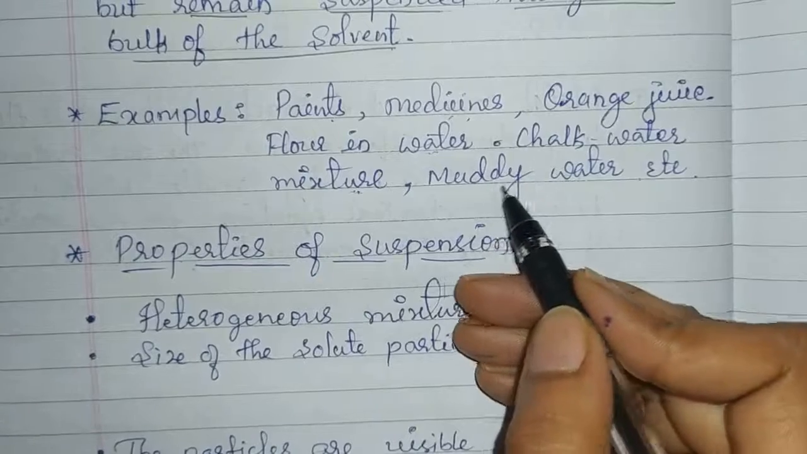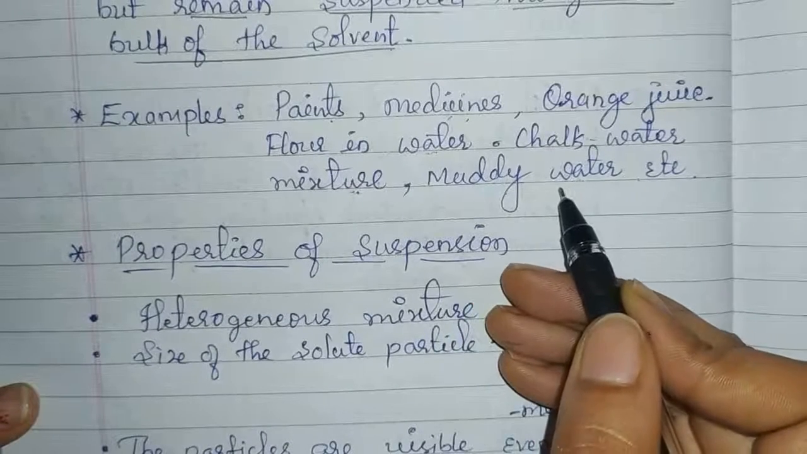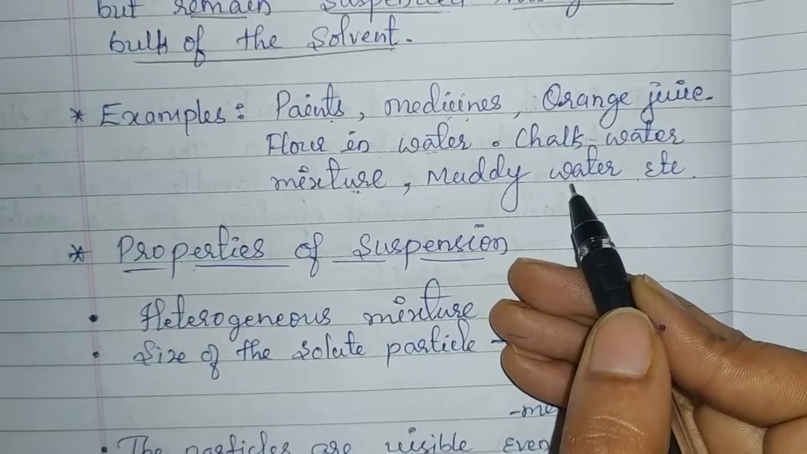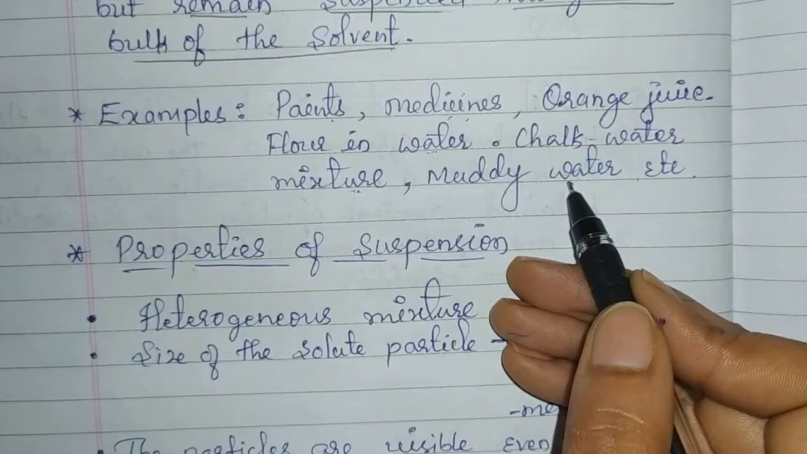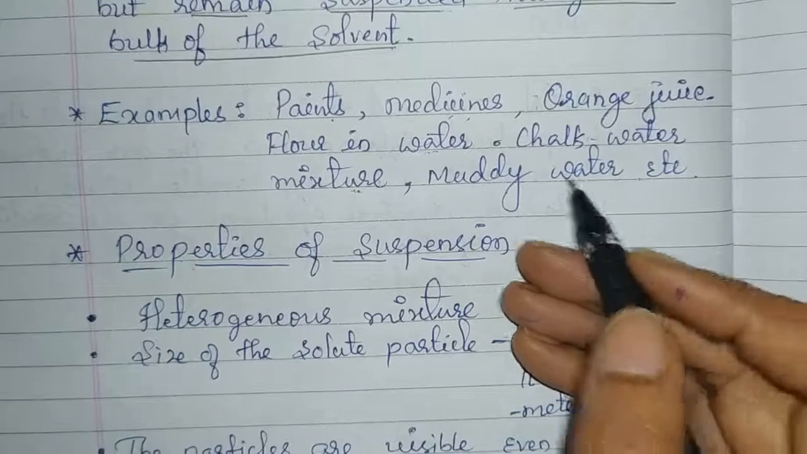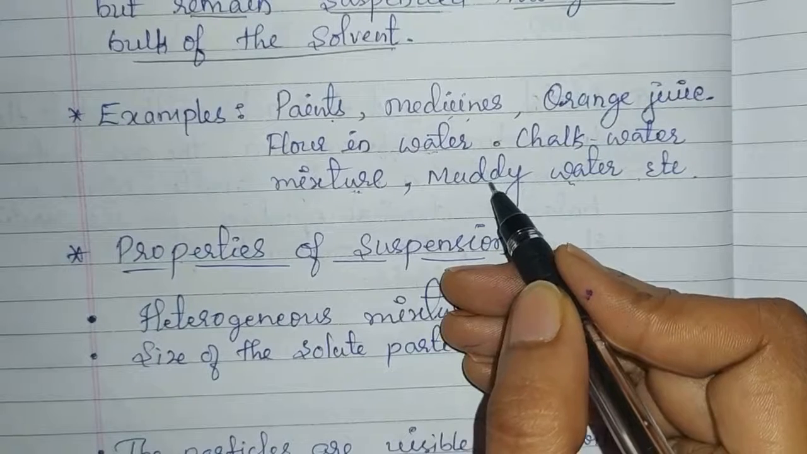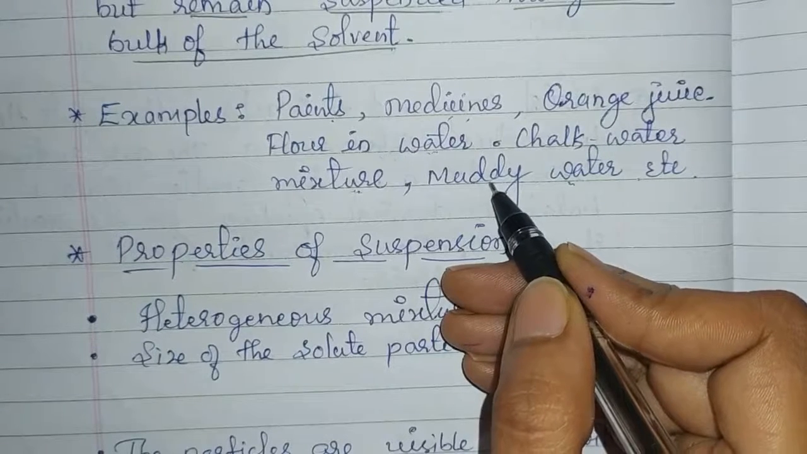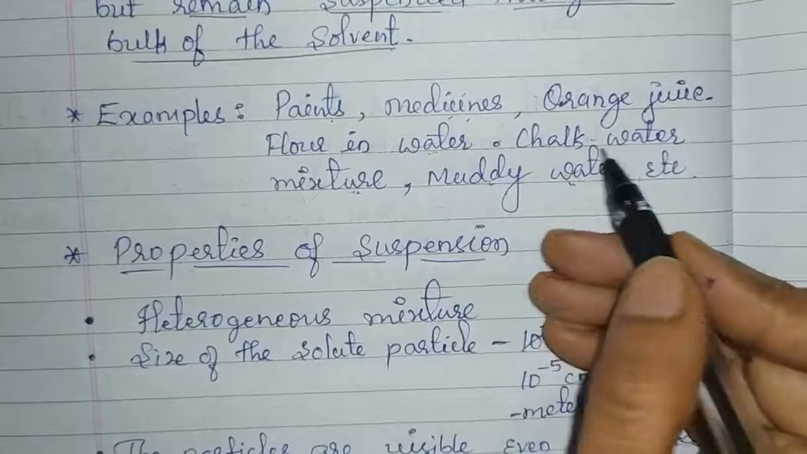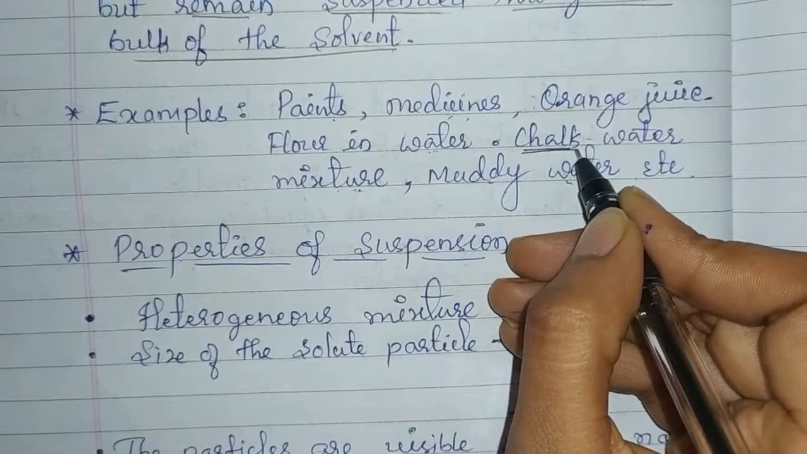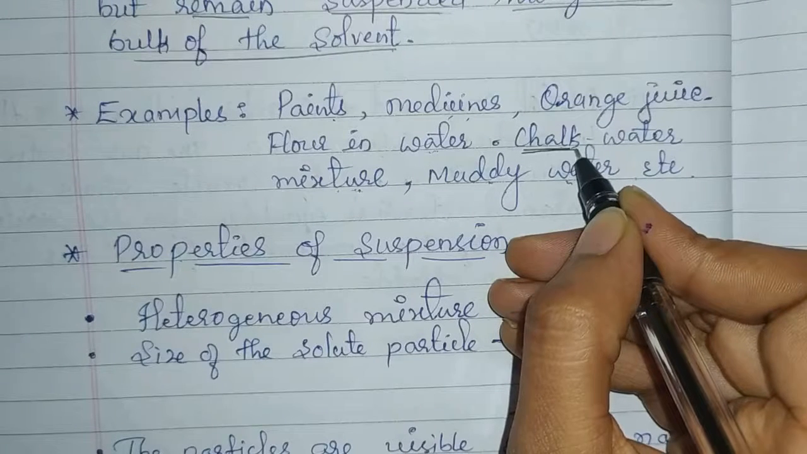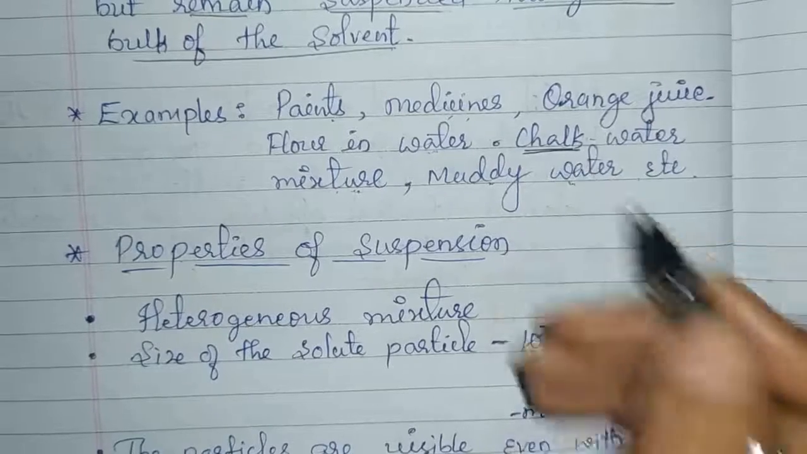We can also take muddy water. Muddy water is also an example of a suspension. If you leave muddy water for an hour, the soil particles will settle at the bottom of the beaker. Here, in the case of muddy water, soil particles are the solute particles and they are dispersed throughout the water. In the chalk water mixture, chalk is the solute; it is not dissolved in water but remains dispersed throughout the water.